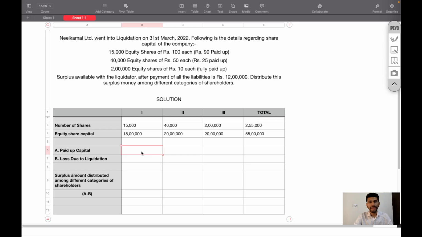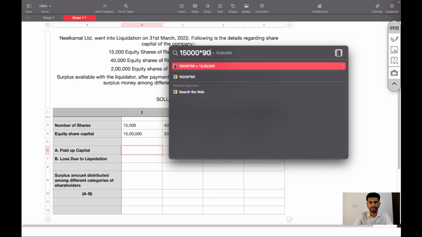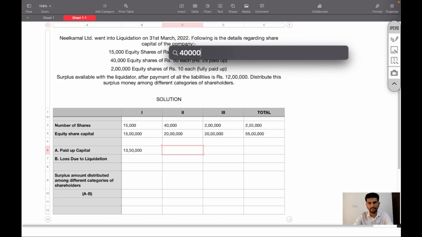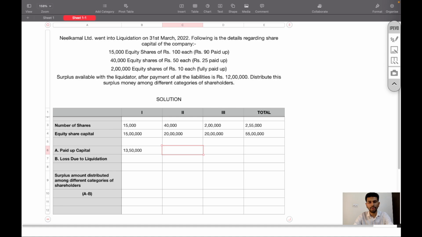Paid up capital we will get by multiplying number of equity shares with paid up value, that is 15,000 into 90 rupees for category 1, 13 lakh 50,000. Similarly, for category 2, 40,000 into 25 rupees, 10 lakh rupees.